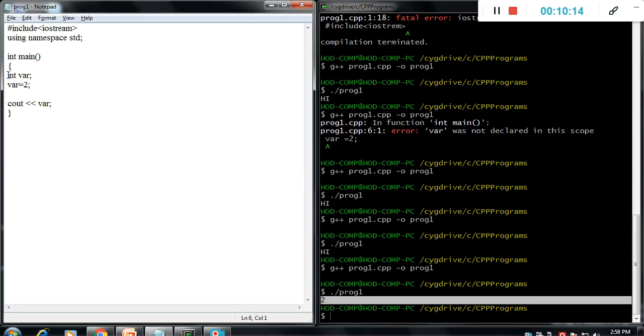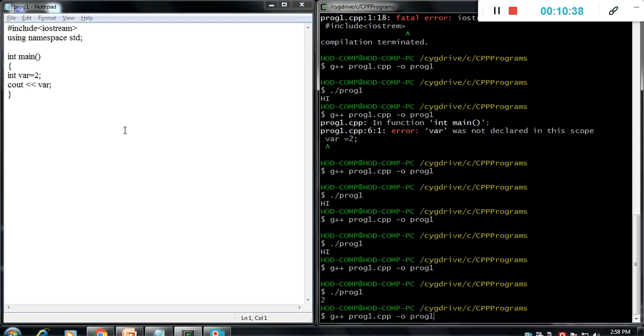You can declare the variable with this one, and this one initializes the variable. You can initialize again in a separate row, or you can initialize like this also, var is equal to 2, right?